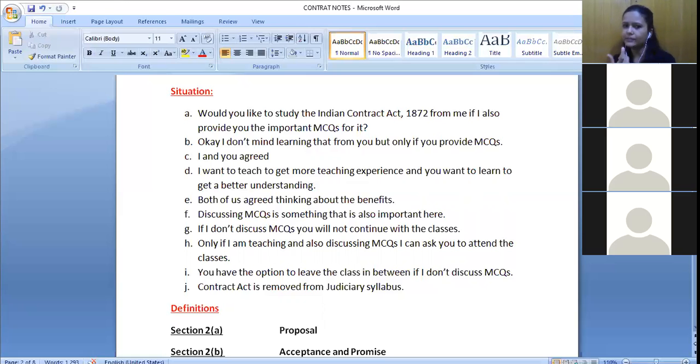So what is an agreement? Every promise and every set of promises forming consideration for each other is an agreement. That means whatever single promise or group of promises we have made, if there is consideration for both of us, then it becomes an agreement. Consideration should be there so that we are also interested in performing our part of the contract, right?